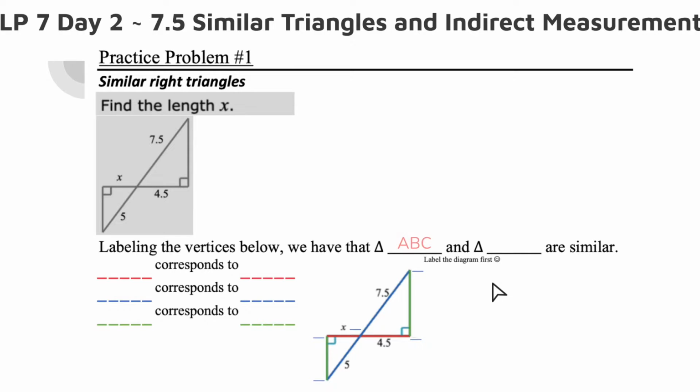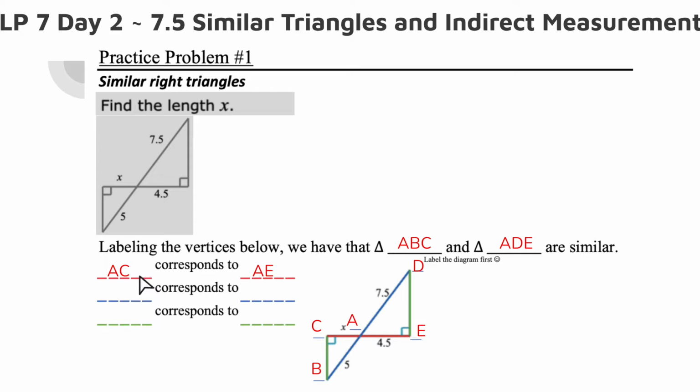So we have triangle ABC and triangle ADE. You can see I have ABC, ADE. I've just labeled them right next to it. If you just put the letters right next to the vertex, that's perfectly fine. You don't need to have these little lines.